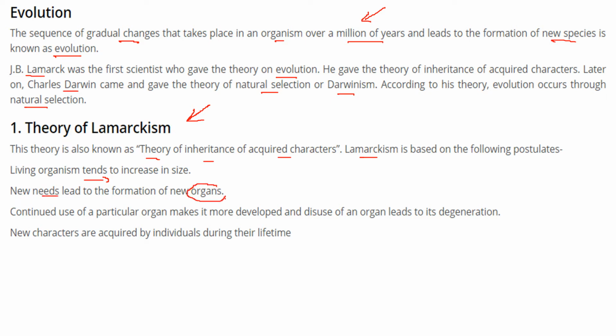It is not that the organ will remain the same. Continued use of a particular organ will make it more developed, more stout, more usable. And disuse of an organ leads to degeneration. New characters are acquired by individuals during their lifetime. Again, this is a gradual process.